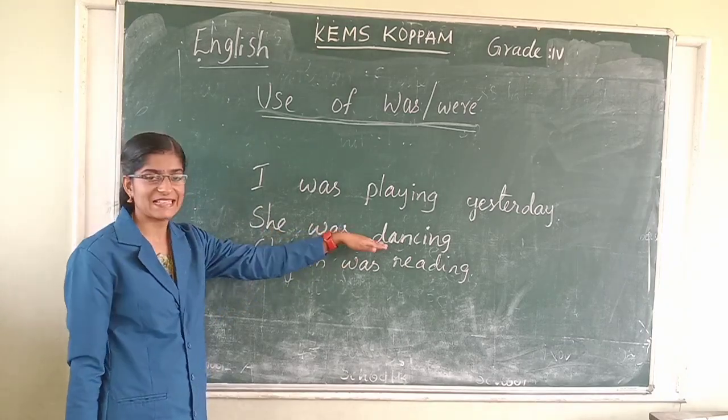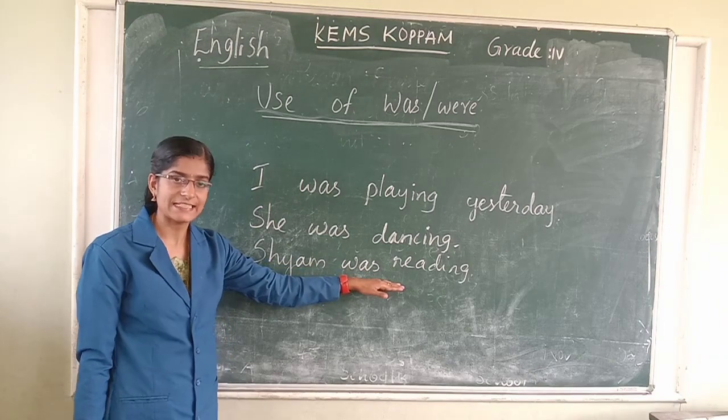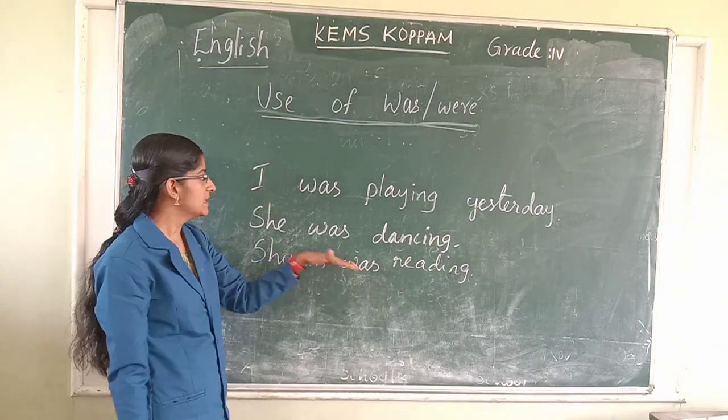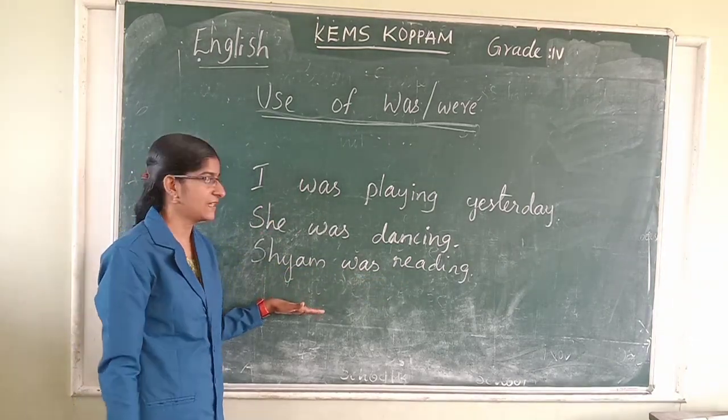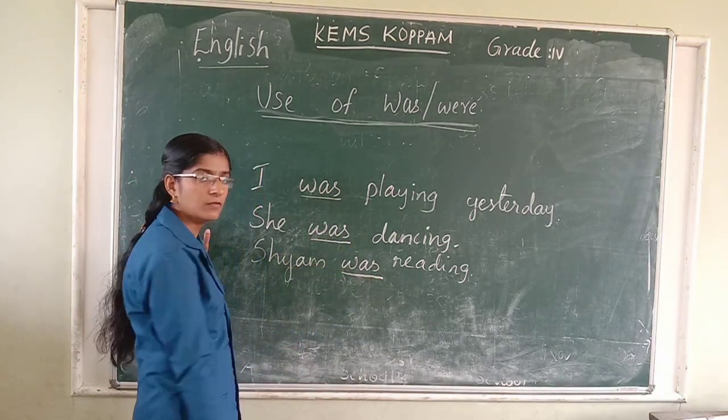She was dancing yesterday. Shyam was reading yesterday. So I wrote three sentences here. It has already happened. In all these sentences, we used was.